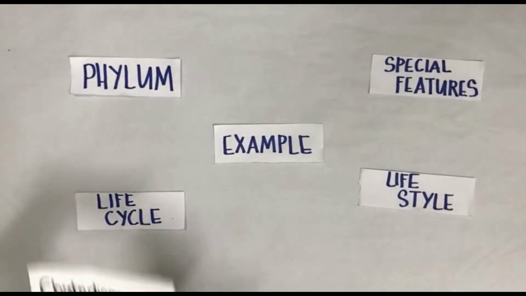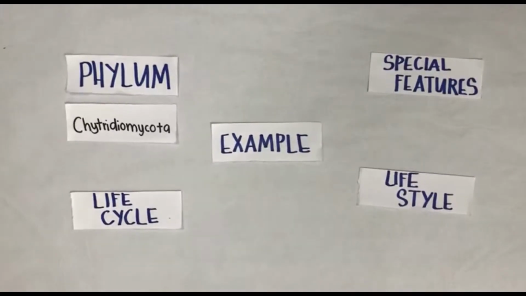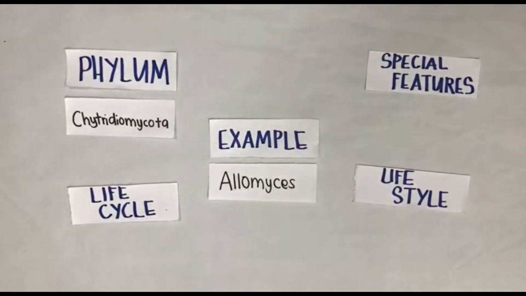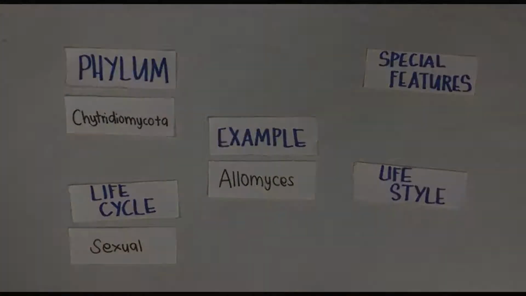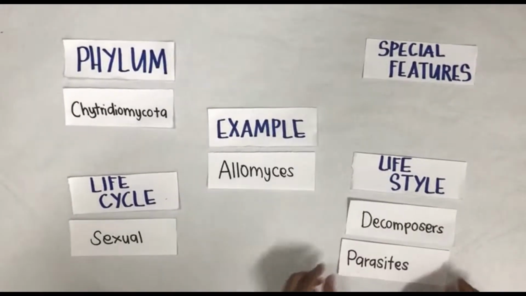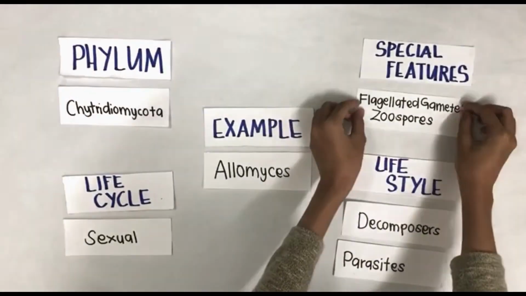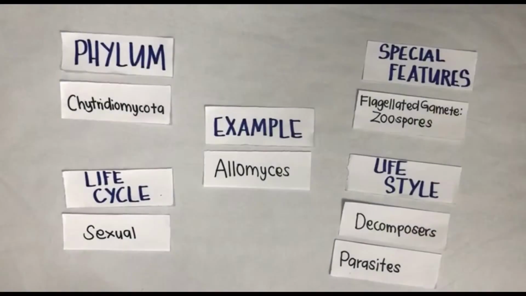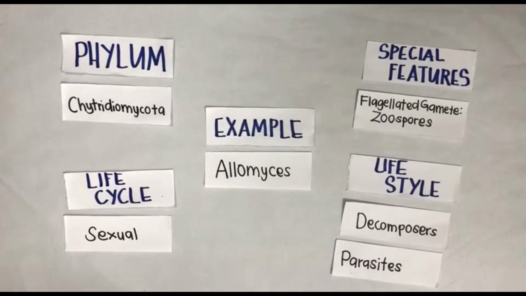So the next phylum is Chytridiomycota. Example of this phylum is Allomyces. Its life cycle is sexual reproduction, and the lifestyle is decomposer and parasite. Special features of this phylum is flagellated gamete or zoospore. So now we focus on life cycle and special features.